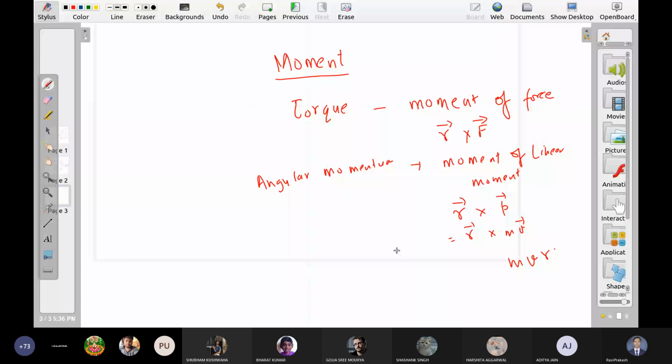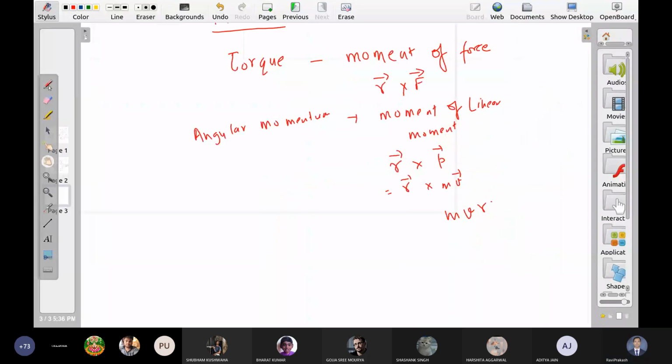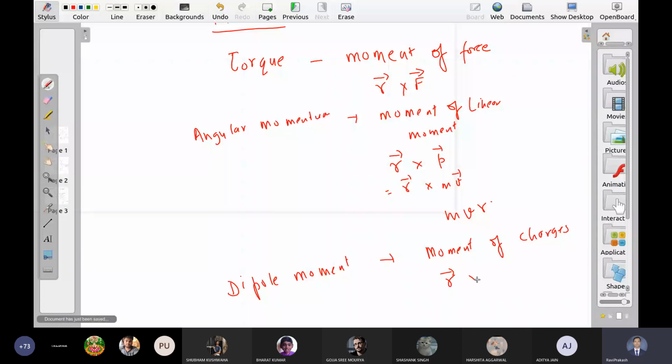Anywhere else? Maybe. What about dipole moment now? Moment of charges? So does it mean r cross q? This makes no sense because q is scalar. So what is dipole moment? It is simply rq. But this is not the dipole moment.